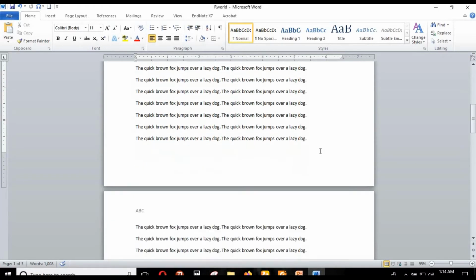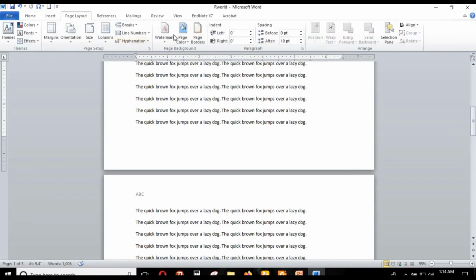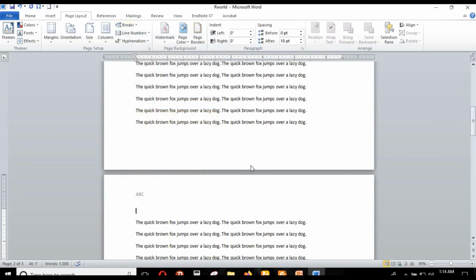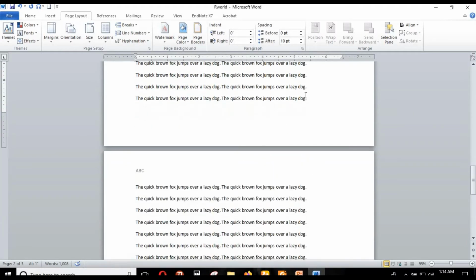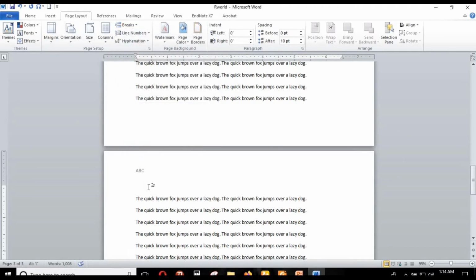For that, you have to go to the end of one page, go to page layout, breaks, and click next page. So here you have made a page break between page number 1 and 2. Similarly, for page number 2 and 3 you can make a page break. An extra space will appear which you can remove.